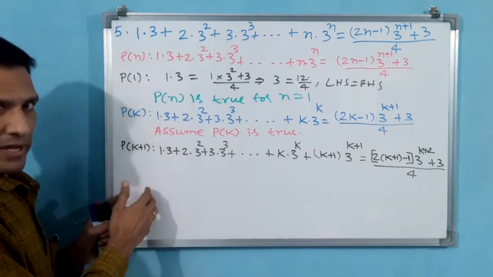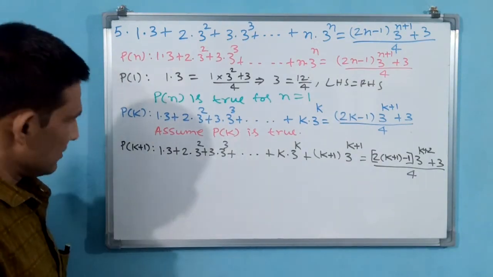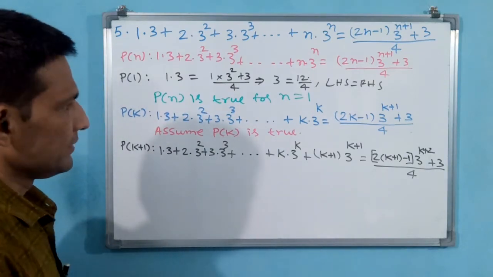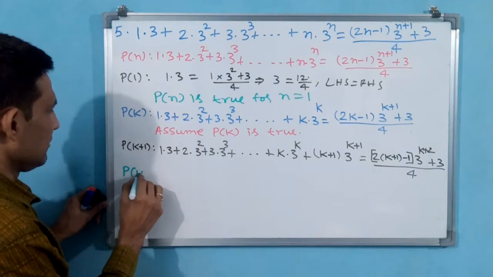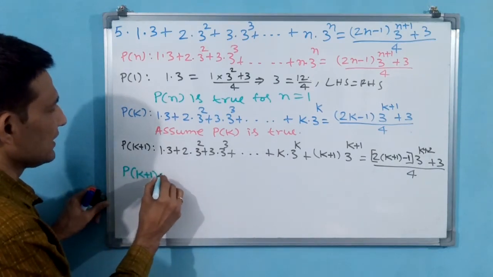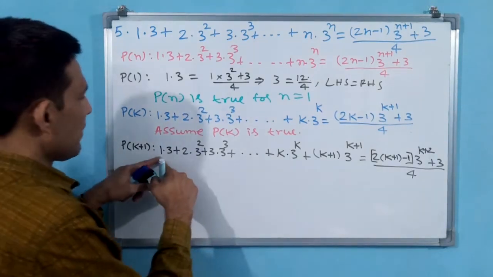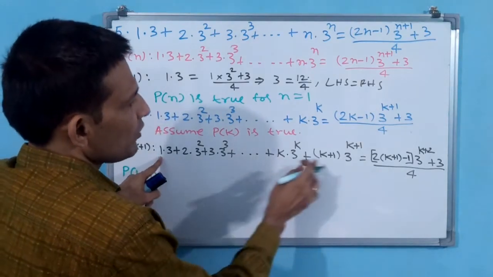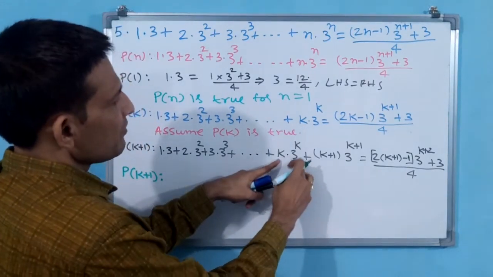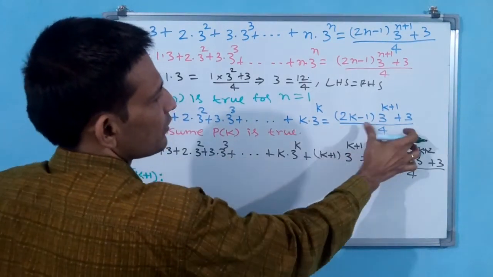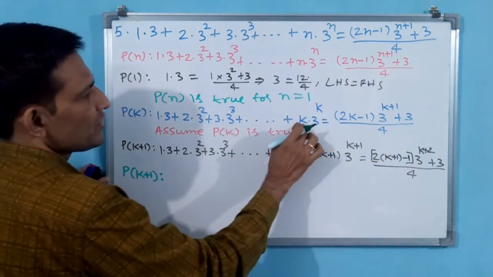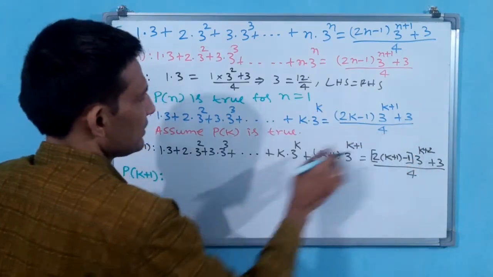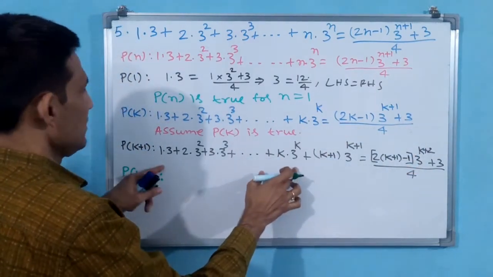And we will modify P of k plus 1 again. How I am modifying, you see. Again you write P of k plus 1 colon. See, from 1 into 3 up to this k into 3 power k, I can write this one: 1 into 3, 2 into 3 square, up to k into 3 power k is equal to this one.